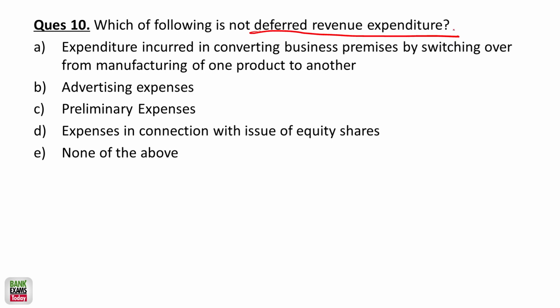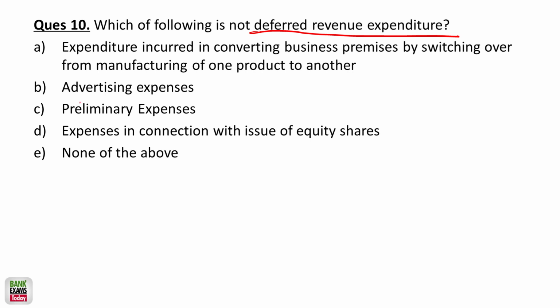Deferred revenue expenditure. Did I tell you that all the revenue expenses can be charged for one single year, but there are exceptions. Deferred revenue expenditure is an exception. This is a kind of expenditure which you need to split over a period of time. This is known as a deferred revenue expenditure. Many times it is confused with capital expenses, but it is deferred revenue expenses.